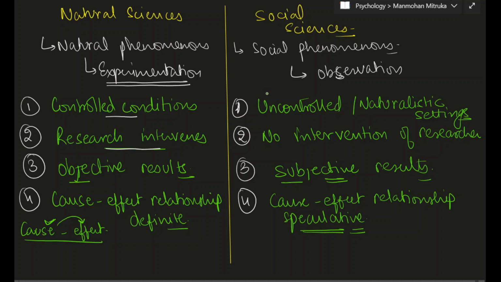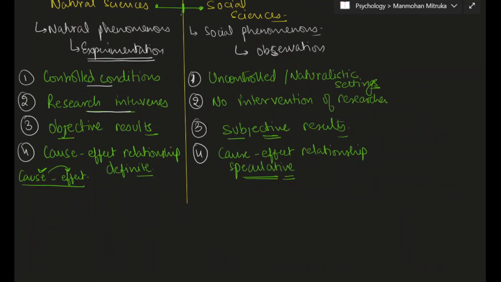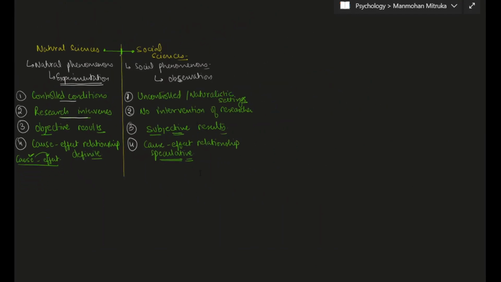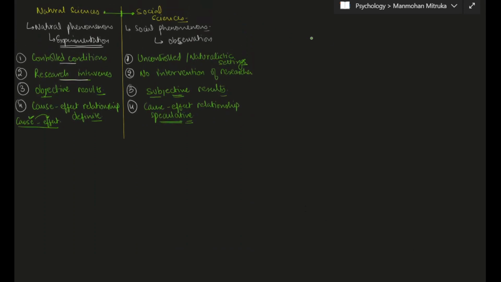If we look at the characteristics of psychology, we are going to find everything in between these two extremes of social sciences and natural sciences. Psychology lies somewhere here. So let us look at psychology. Let me minimize it and let's look at psychology. Yes. So here I am going to write the characteristics of psychology.